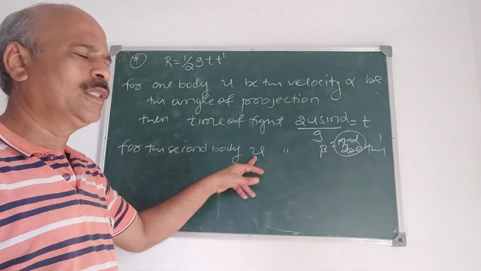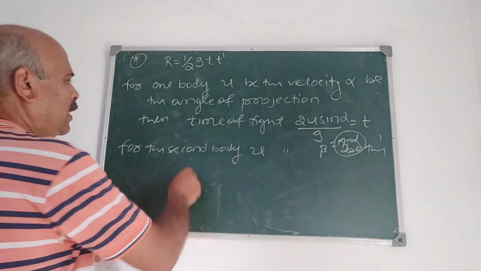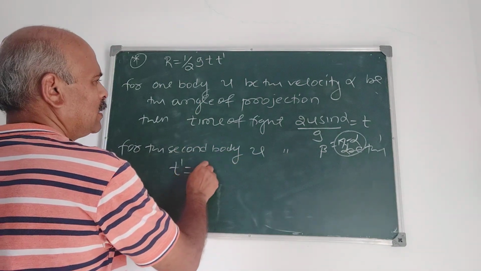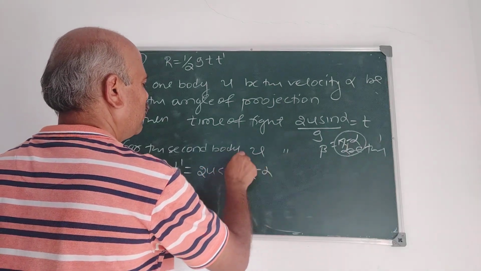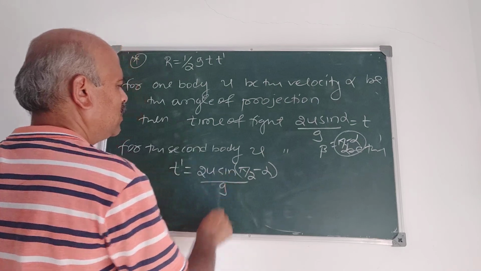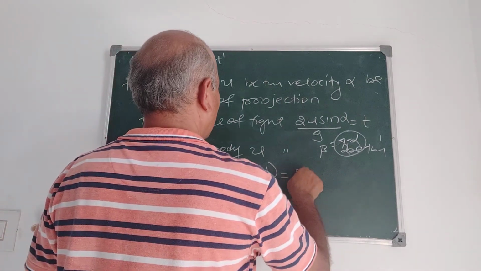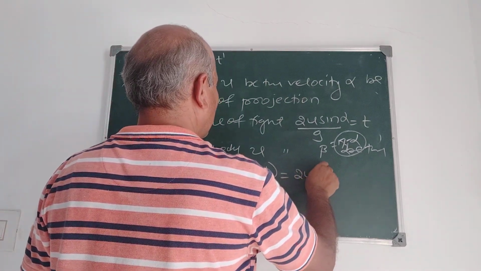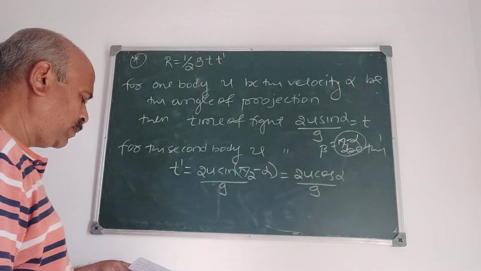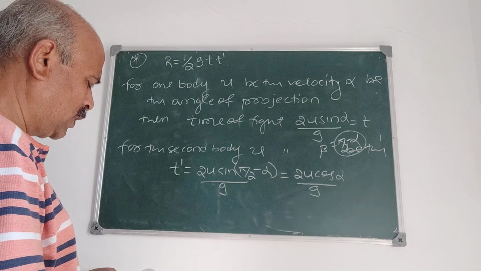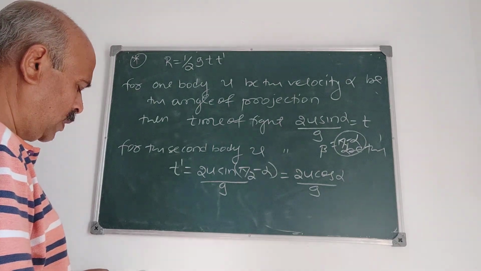Therefore, time of flight t dash is 2u sin of pi by 2 minus alpha upon g, which is 2u cos alpha upon g. Correct?